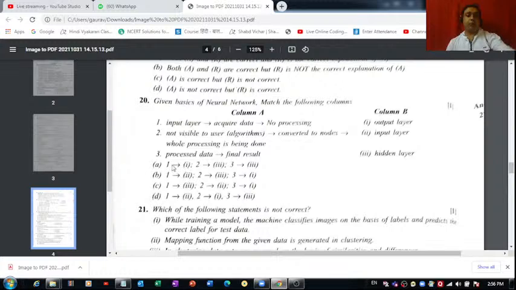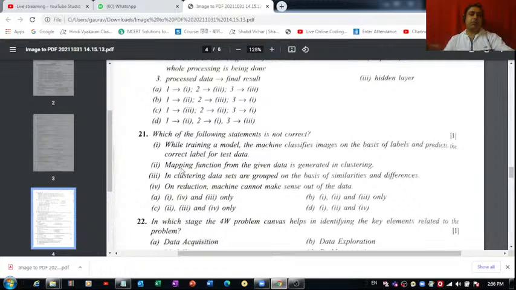Then we have question number 21, which says which of the following statements is not correct. So out of these four, we have to now find out which of the statements are not correct. Let me just read the statements for you. While training a model, the machine classifies images on the basis of labels and predicts the correct label for the test data. Okay, do we do something like this while we train a model? What do you think? Is this correct or not?